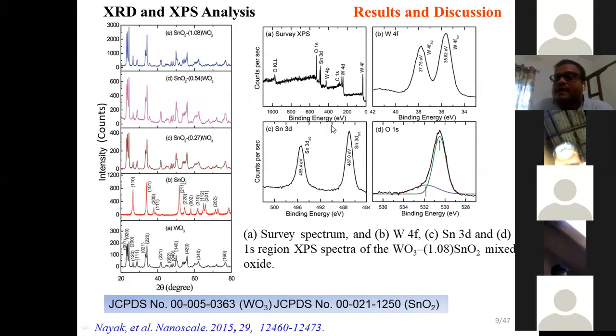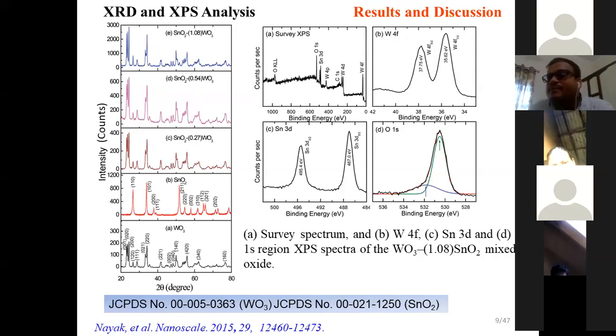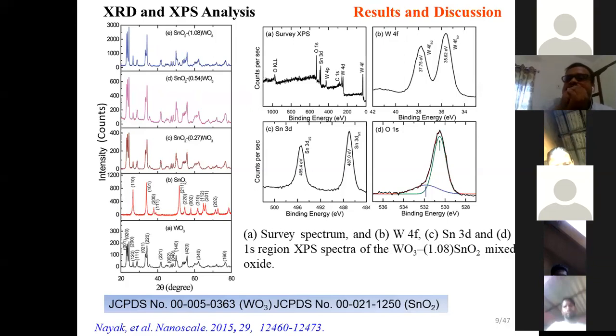To understand the chemical state or oxidation state of any sample, we have to do X-ray photoelectron spectroscopy. From that, we can understand the chemical state or oxidation state of a material, and also its chemical composition.